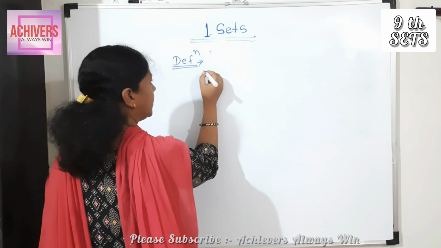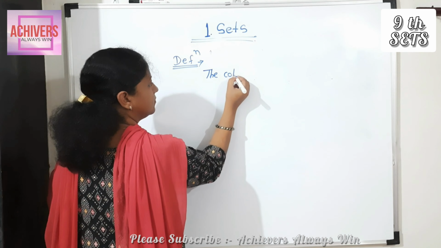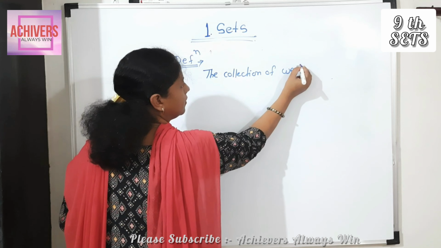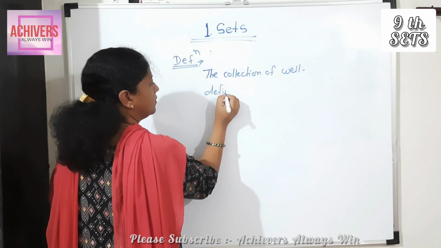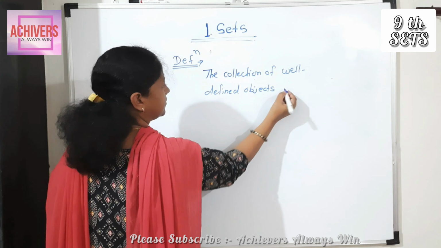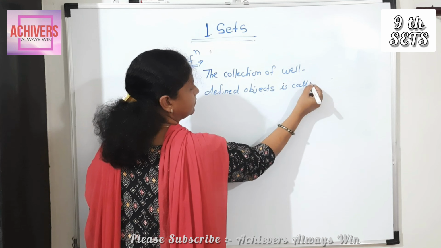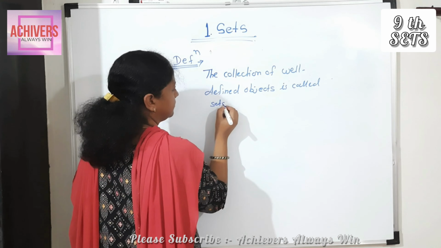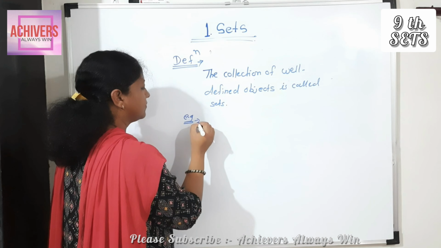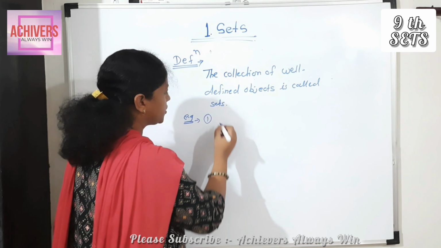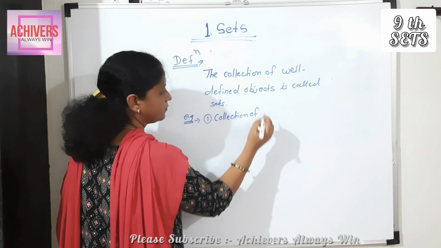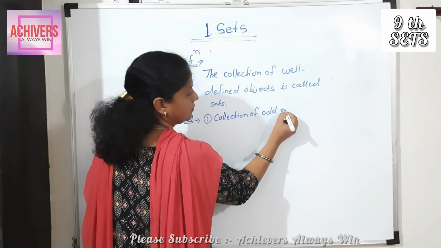Definition: The collection of well defined objects is called sets. Okay. Example. First example, collection of odd natural numbers.